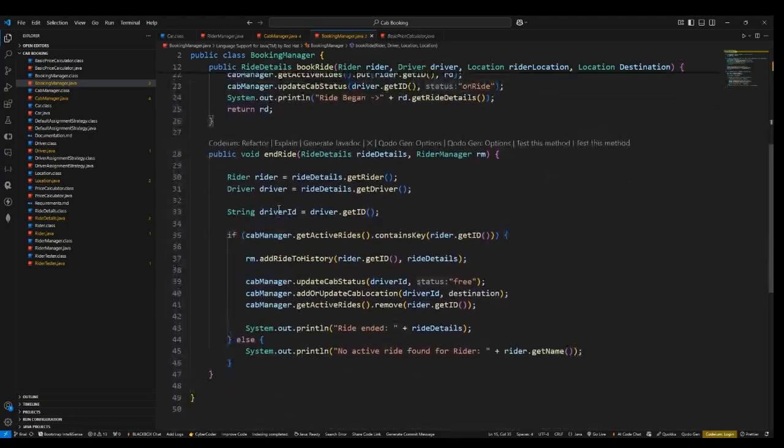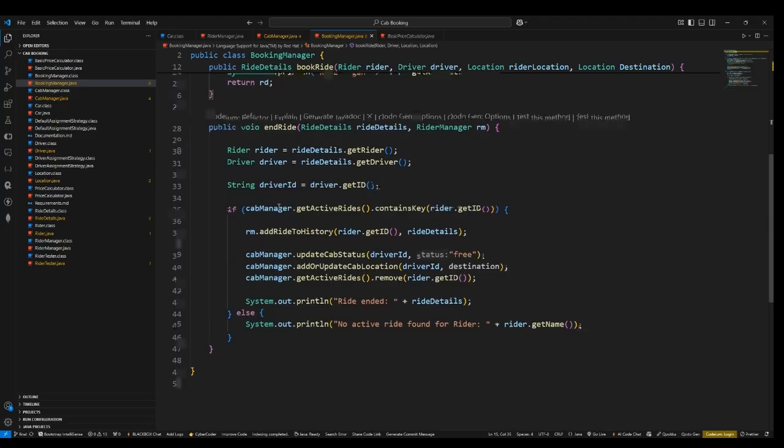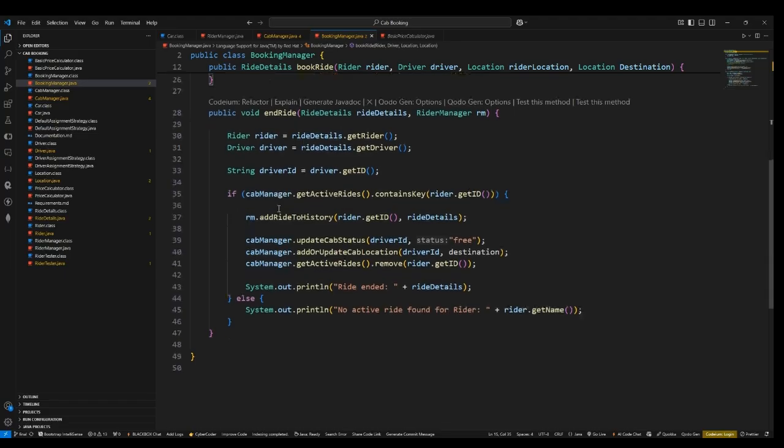And end ride is a function which is used to end the ride for a driver and the rider. For that, we have to update the status of the driver and remove it from the active rides map that is present in the cab manager. As well as we need to put the status of the driver as free if he wants to. Obviously, if he doesn't want, it's okay. And also, we need to update the location of the driver to the destination address because he's traveling from the initial point to the final point. It is only logical to do that.